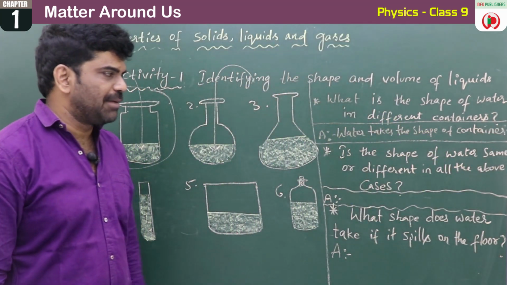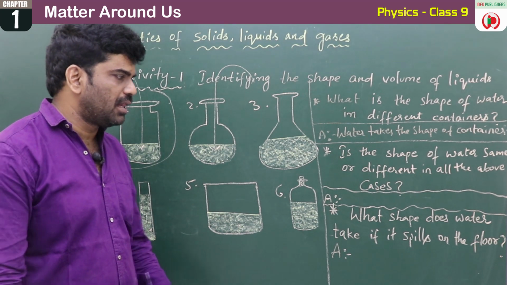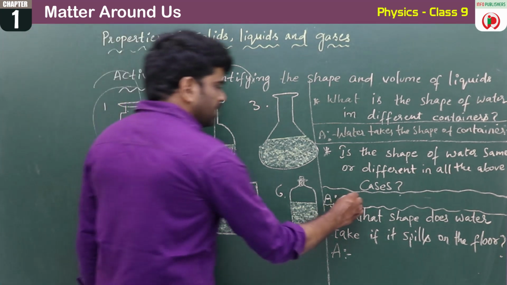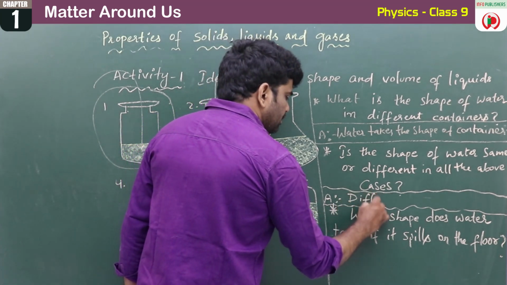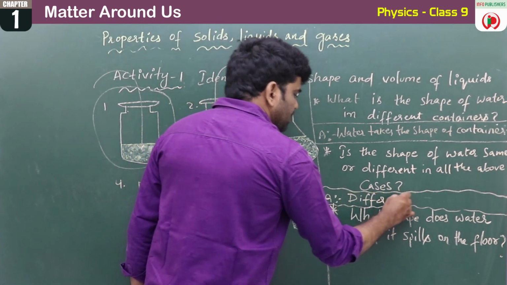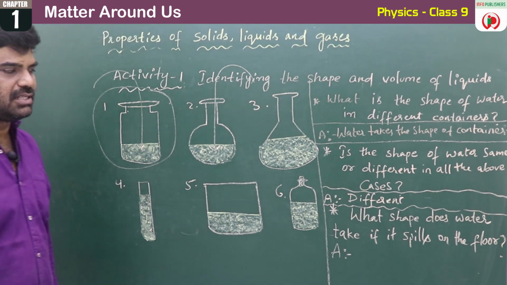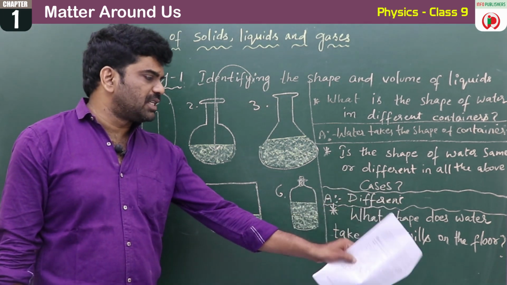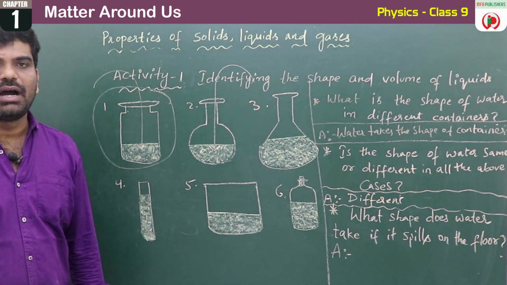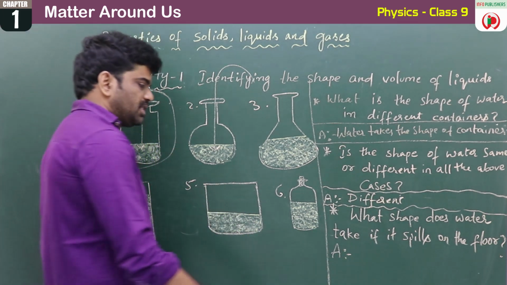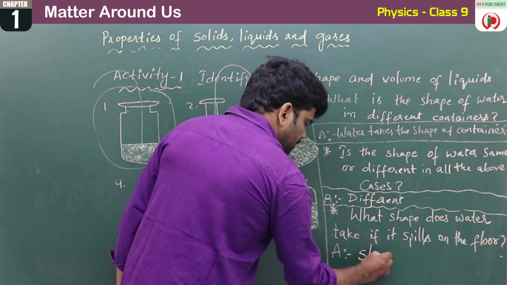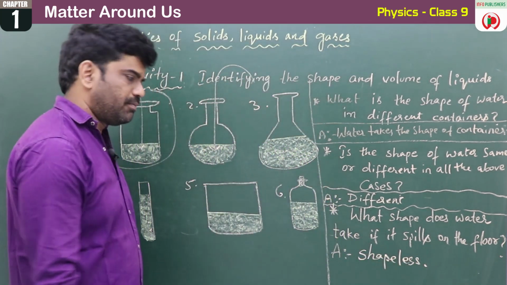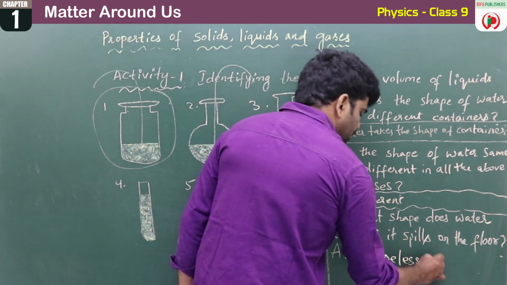Second one, is the shape of water same or different in all the above cases? Different. Why? Because the shapes of the containers are different. That is why the shape of the water is also different. What shape does water take if it spills on the floor? Shapeless. No shape. So you can write shapeless or no shape.